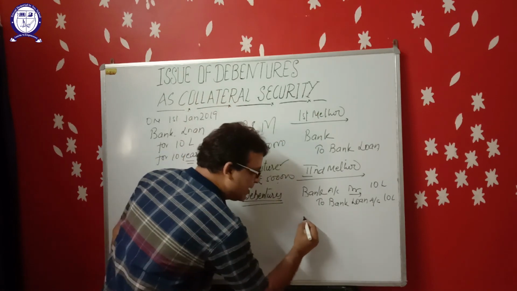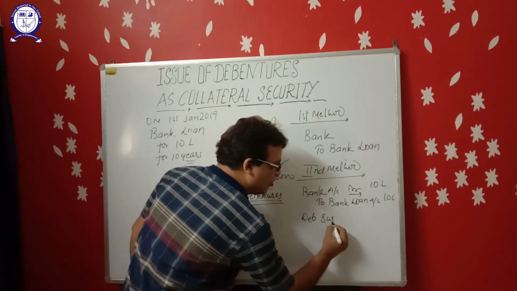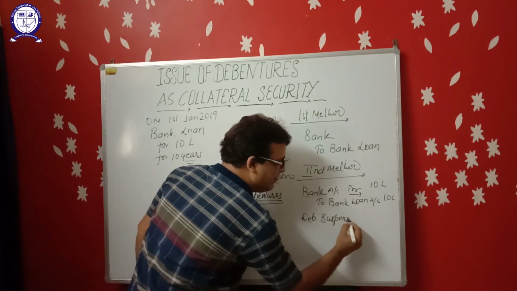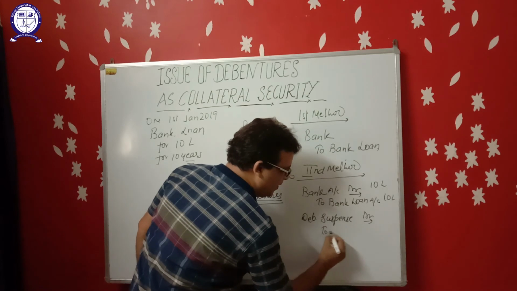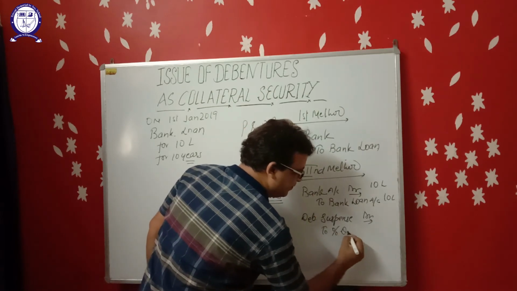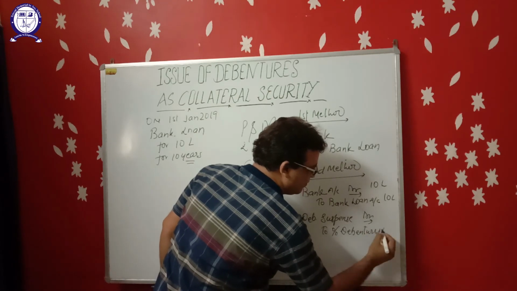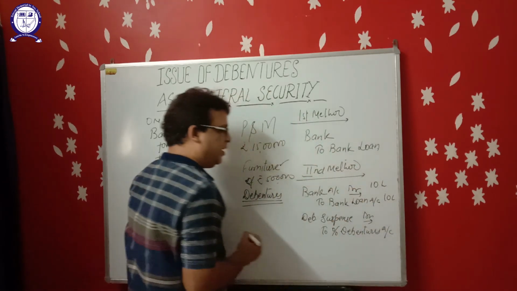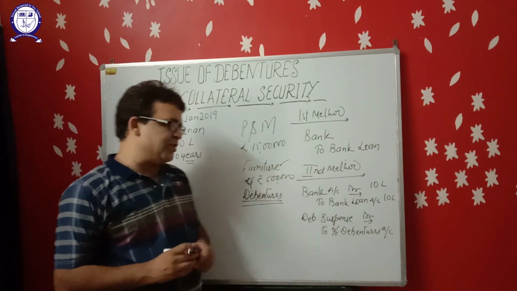Now, when the company is issuing debenture as a collateral security, the journal entry will be debenture suspense account debit to percentage debentures.